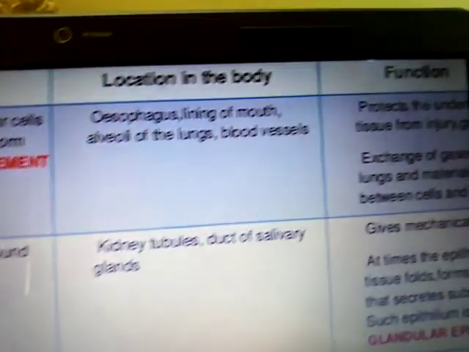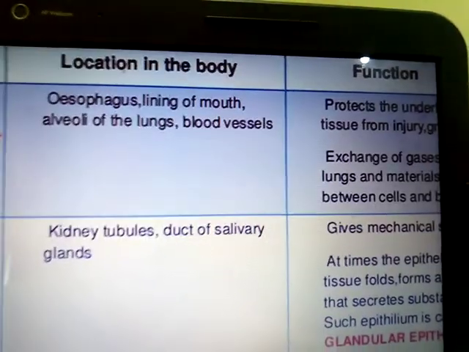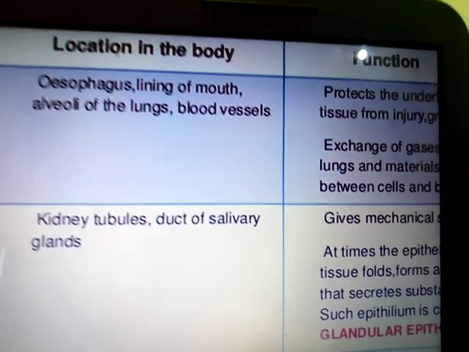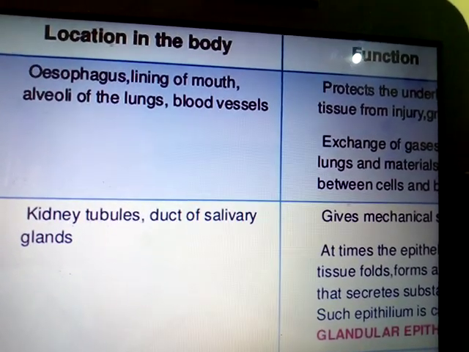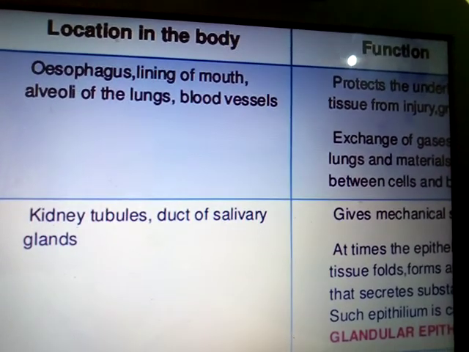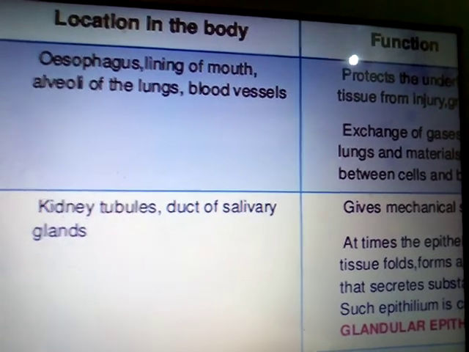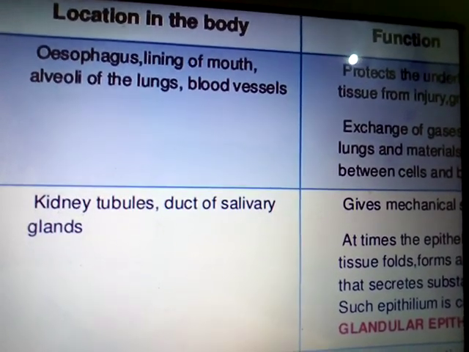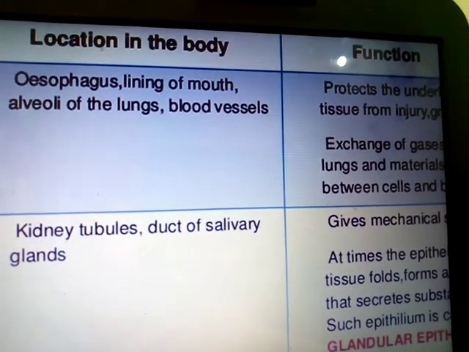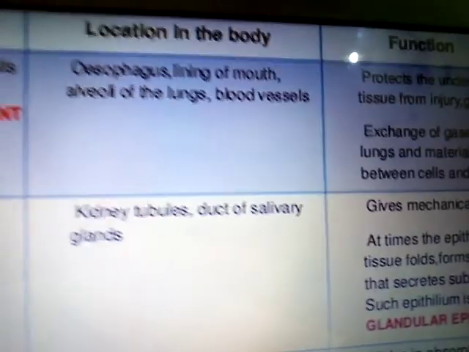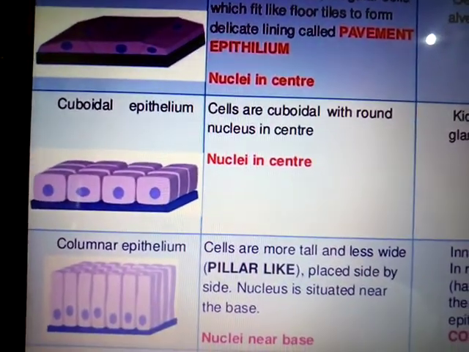The function of the squamous epithelium tissue is protective in nature. It protects the underlying cells and tissue from injury and infection. It also helps in the exchange of gases, since it is present in the alveoli of the lungs, so it helps in the transport of materials or the exchange of gases between the cells and the tissues. The second type of epithelium tissue is the cuboidal epithelium tissue.